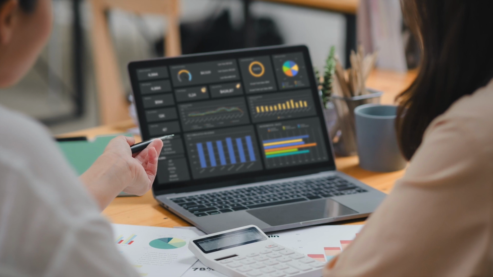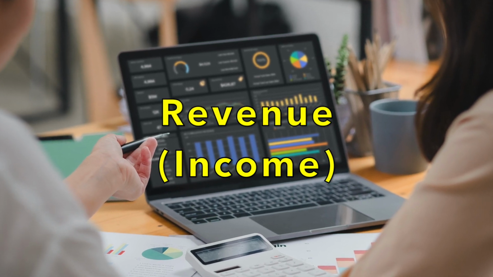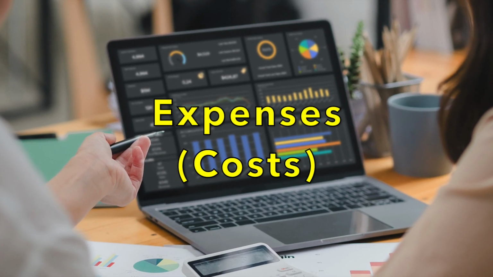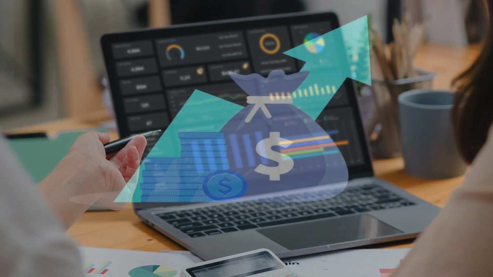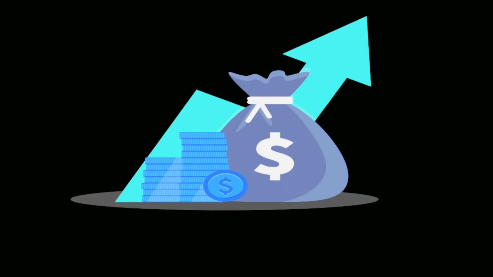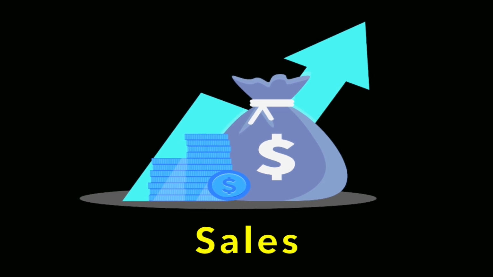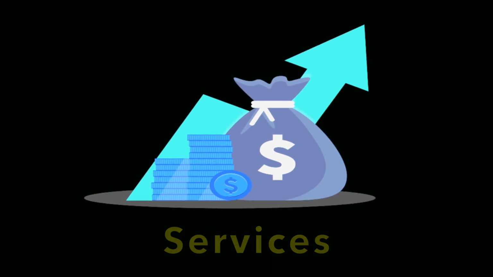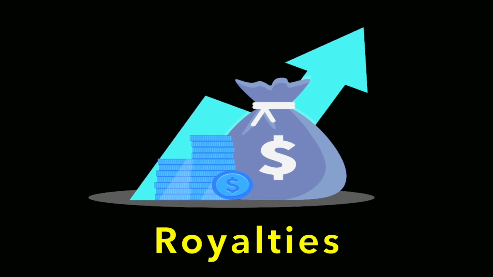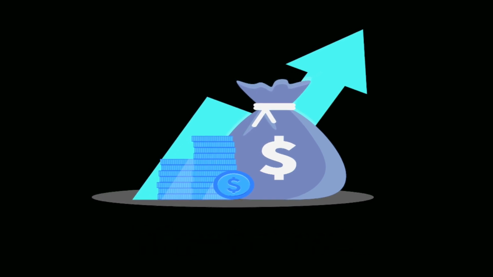2 main elements of a budget are revenue or income and expenses or costs. Revenue is money coming into the business. The sources of revenue typically include sales, services, interest, royalties, investments, or licensures.